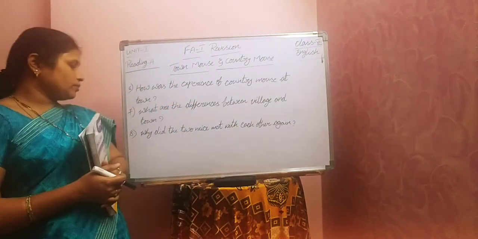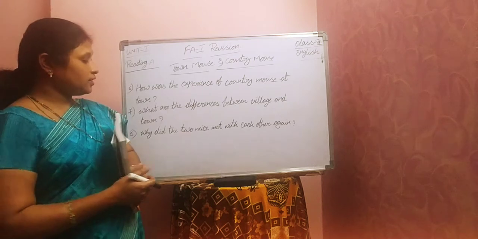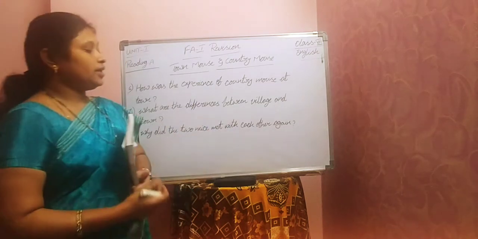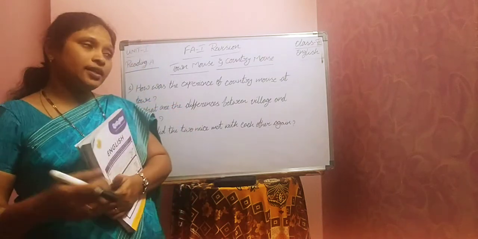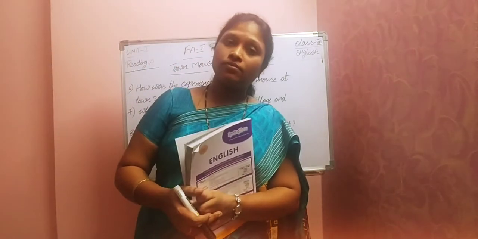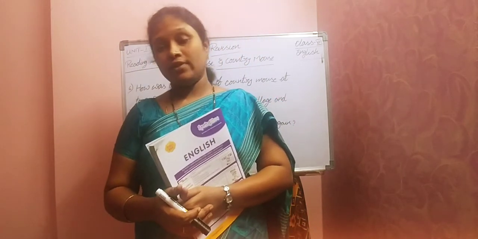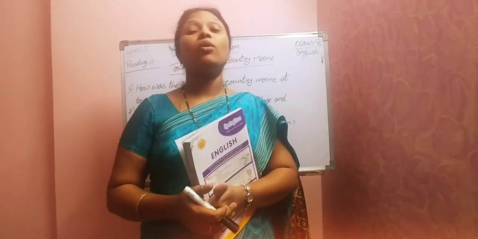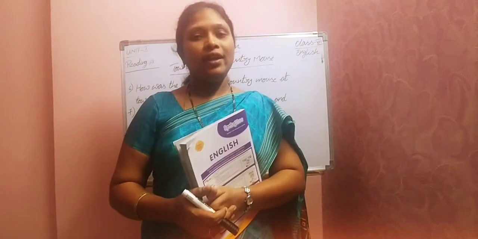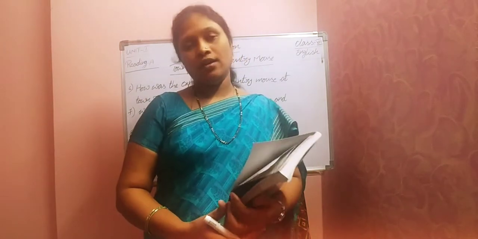Last one. Why did the two mice not meet each other again? So what happened? Why didn't they meet again? Because obviously town mouse didn't like the village atmosphere and the country mouse didn't like the town atmosphere. That's why they didn't meet each other again. So like that you have to write the answers.